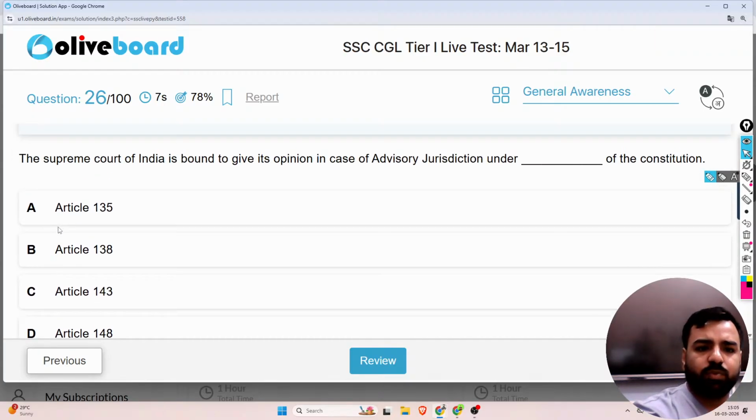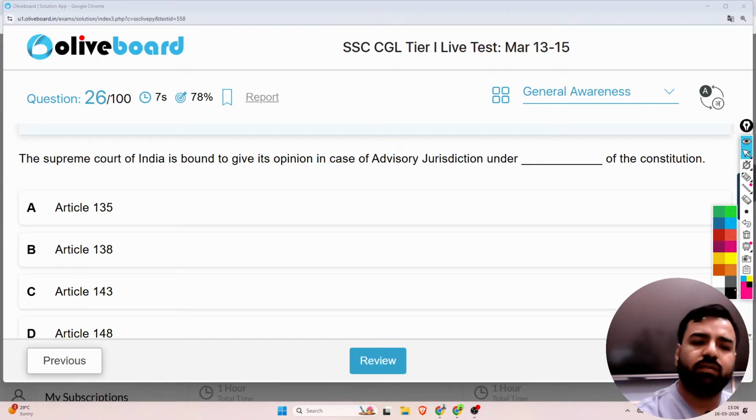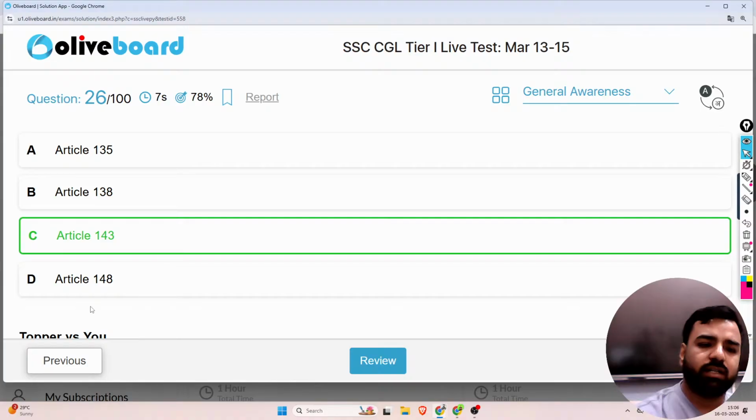The first question is, the Supreme Court of India is bound to give its opinion in the case of advisory jurisdiction under dash of the Constitution. So you must know about the article, which article we are talking about. The Supreme Court of India is bound to give its opinion in the case of advisory jurisdiction under Article 143. So what is the correct answer? The correct answer will be Article 143.